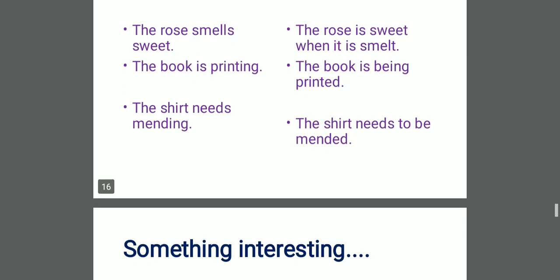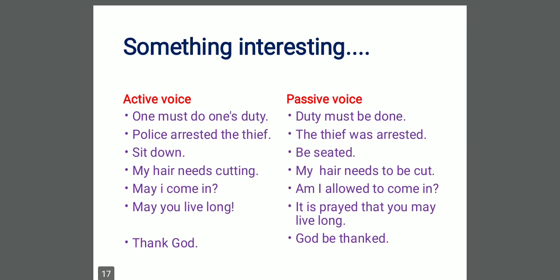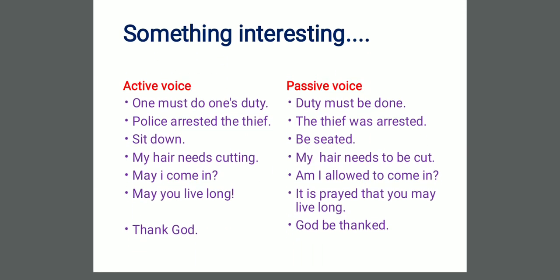Let's learn something more, something interesting. Active voice: one must do one's duty. Passive voice: duty must be done. Police arrested the thief. The thief was arrested. Here we have not used by the police. Why? Because the work of arresting somebody is done by the police. That is understood. That's why we have left out police. The thief was arrested.